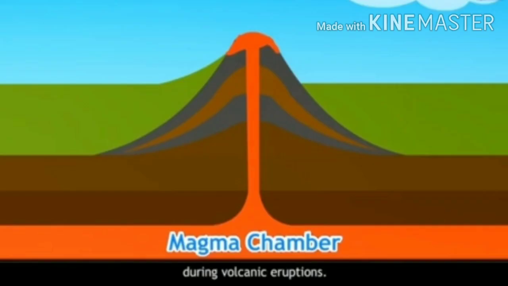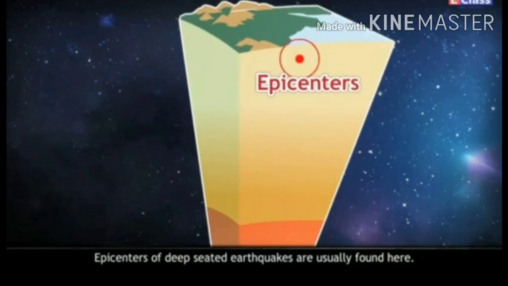Mantle. Below the crust lies the mantle. Mantle can be divided into two layers, upper and lower mantle. The upper layer is in liquid state. Here one finds magma chambers. It is through these chambers that magma comes out on the surface during volcanic eruptions. This layer is also known as asthenosphere. Epicenters of deep-seated earthquakes are usually found here. Mantle begins at a depth of around 42 km from the Earth's surface.